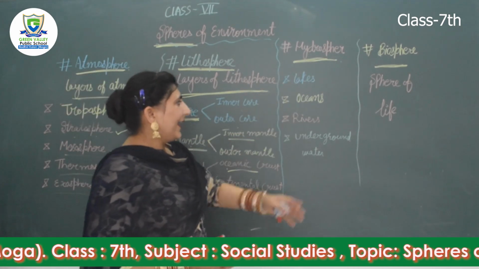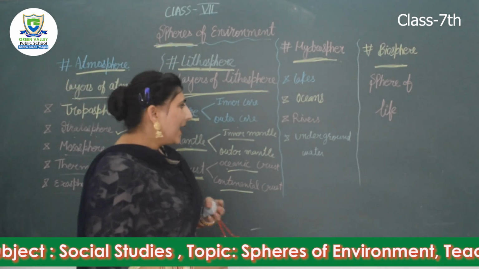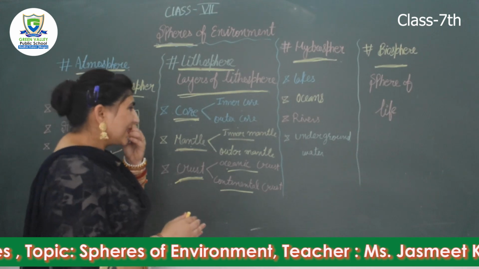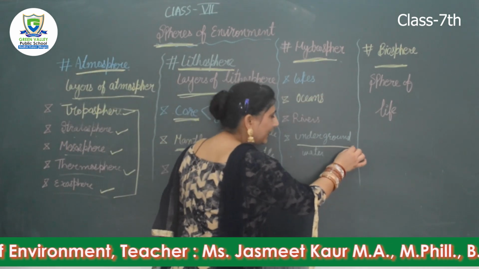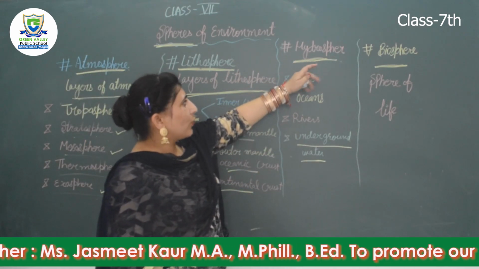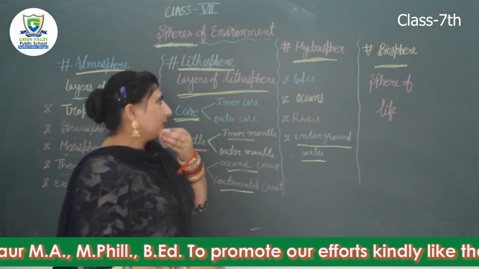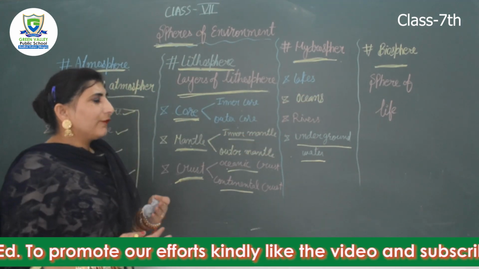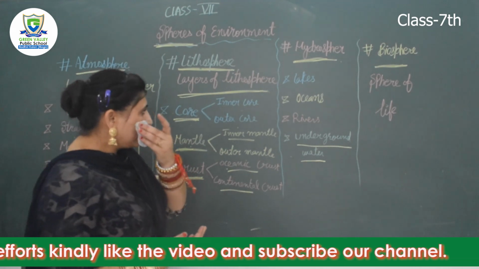It includes lakes, oceans, rivers, wells, ponds, etc. The water which is under the ground, called underground water, is also counted in the hydrosphere, and rain is the main source of hydrosphere. As we all know, water is life. We use water for drinking. Without water we cannot survive.